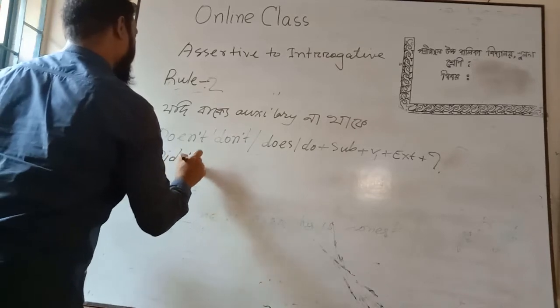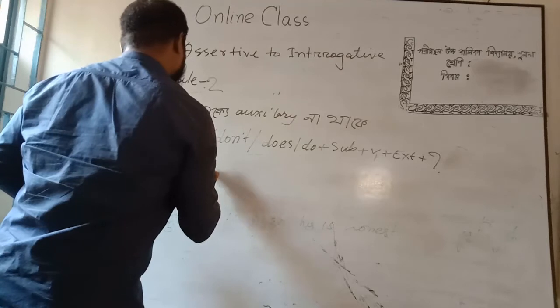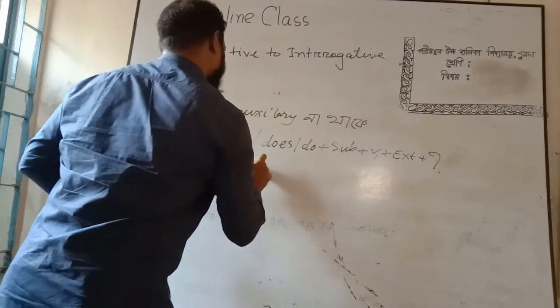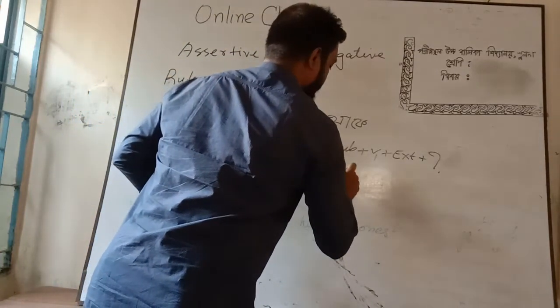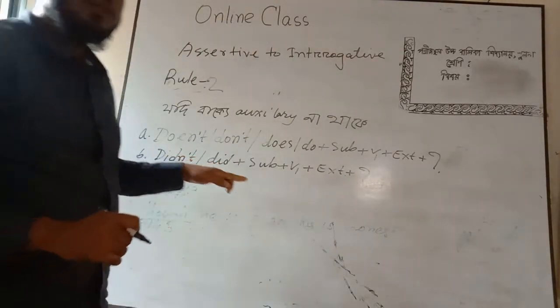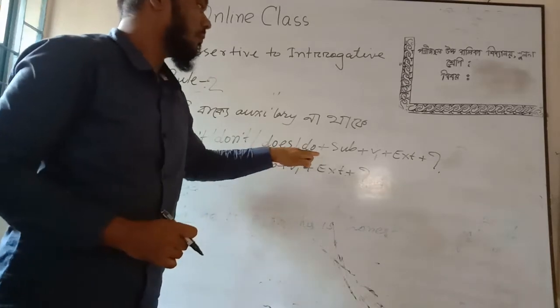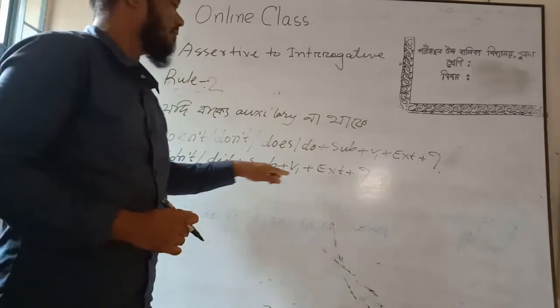didn't or did plus subject plus verb plus extension plus note of interrogation. Now the question is, where will we use doesn't or don't or does or do plus subject plus verb, and where will we use didn't or did plus subject plus verb?